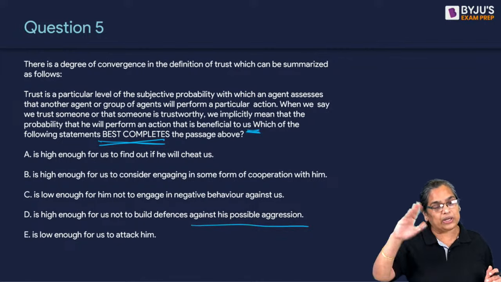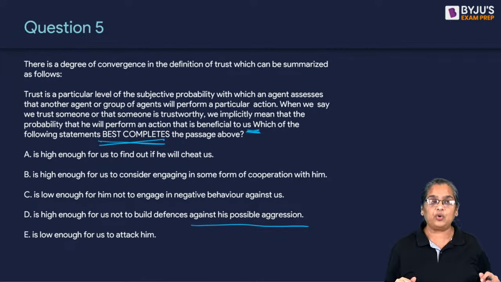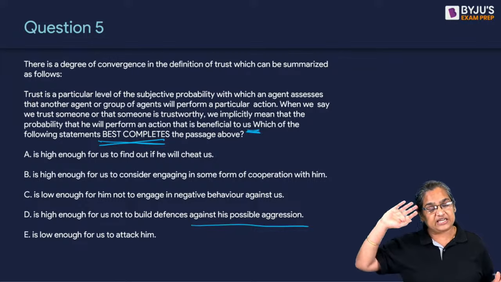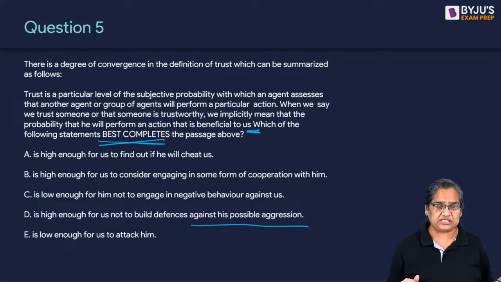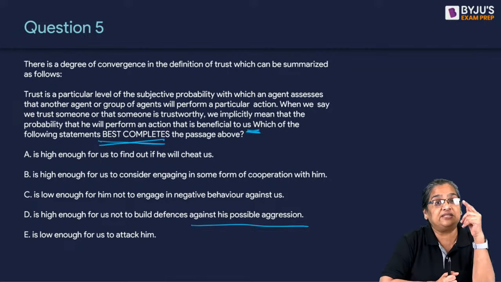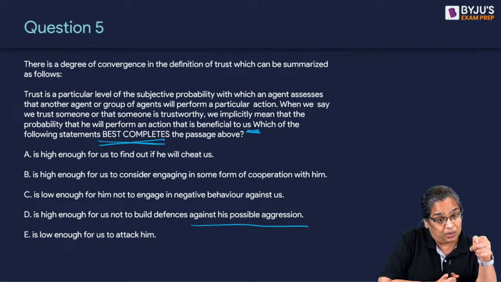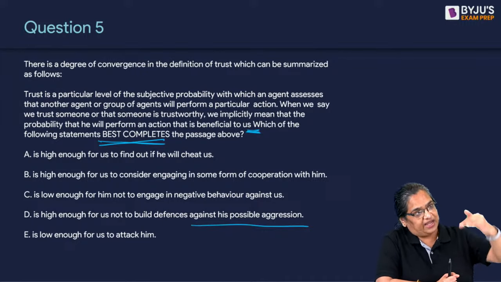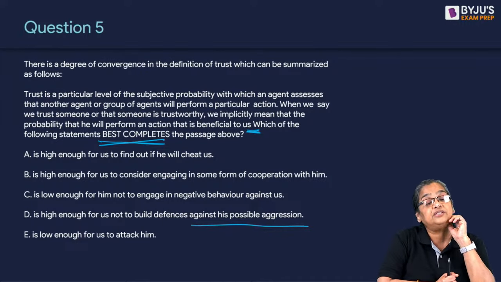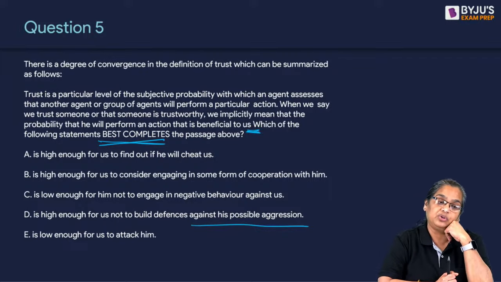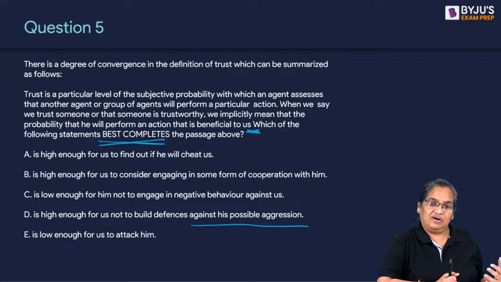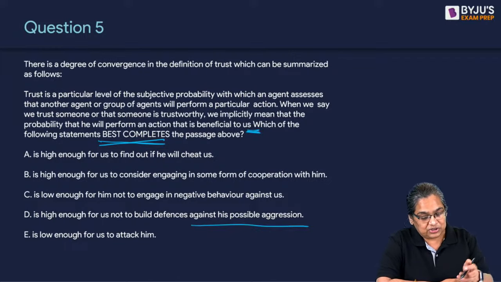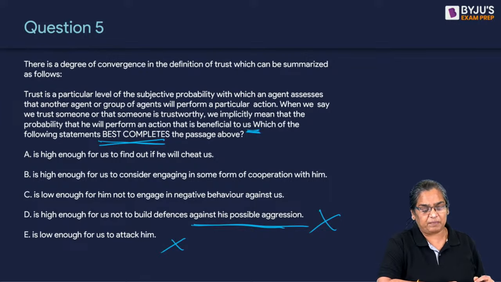So here you are again looking at the other side of the coin. I told you, honesty is the best policy, inference or assumption. Neither can be that dishonesty is the worst policy. So if your trust means the probability that somebody else is going to do a particular action for us, the higher the level of trust, the higher you think is the probability that that person is going to do the action. So how can it be that lower the level of him hurting you? So this is the other side of the coin. So hurting and attacking is not given as part of the passage.